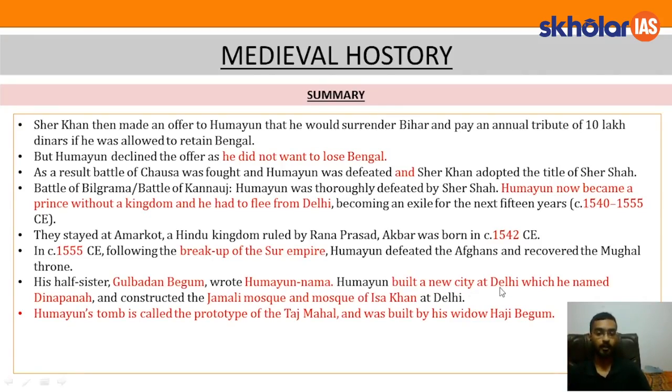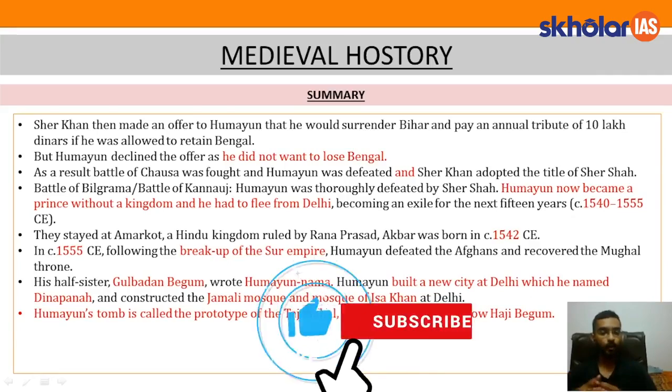Humayun built a new city at Delhi, which he named Dinpanah, and constructed Jamali Mosque and Mosque of Isa Khan at Delhi. Humayun's tomb is called the prototype of Taj Mahal and was built by his widow Haji Begum. I hope all the points are clear to all of you.